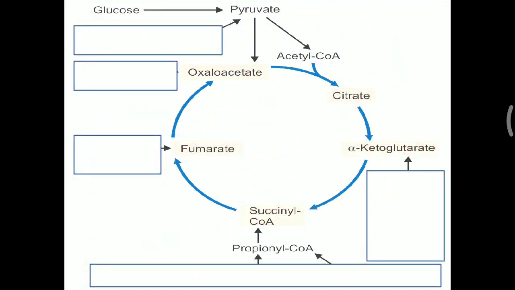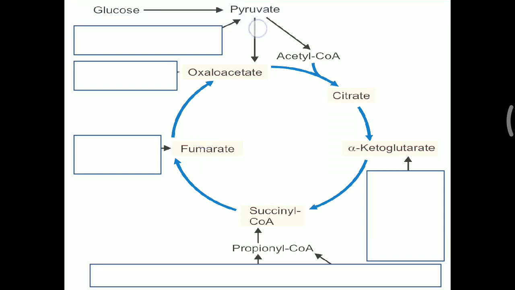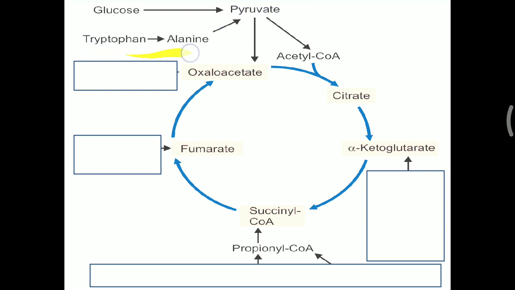Here some examples are given: glucose, the monomer of carbohydrate, is converted into pyruvate. This pyruvate can be converted into oxaloacetate, as well as into acetyl CoA. Further, this acetyl CoA is also derived from fatty acids, so that is carbohydrate and fat. Further, what about the amino acids discussed here? Tryptophan is converted into alanine and finally enters pyruvate formation. Further, aspartate is also able to convert into oxaloacetate.